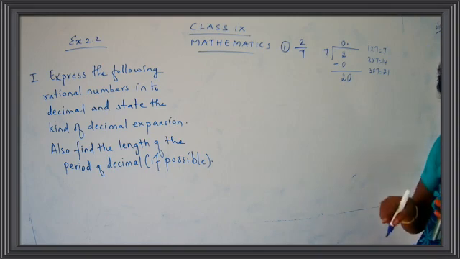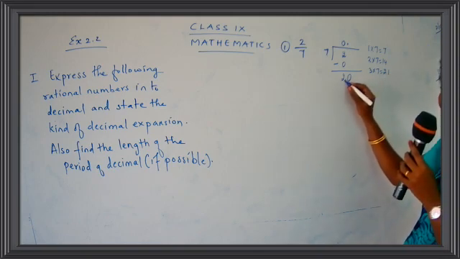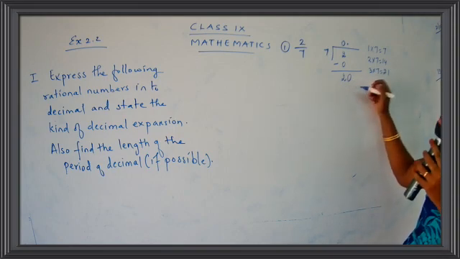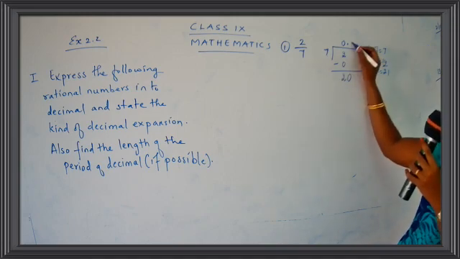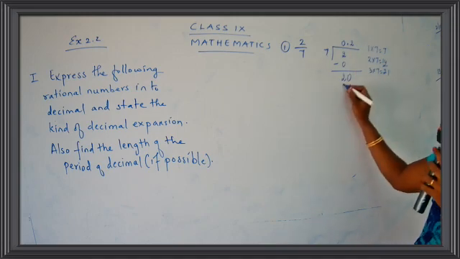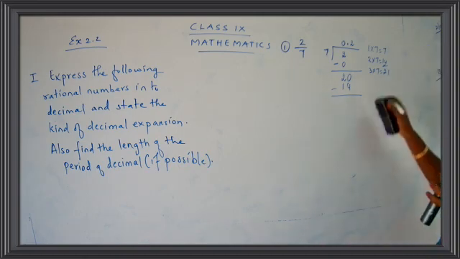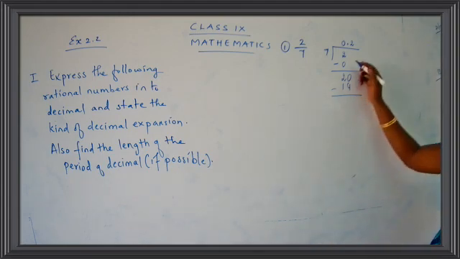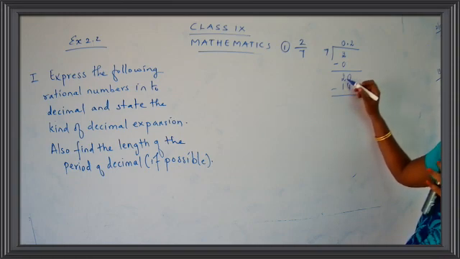So which is the closest multiple here? We have to just see the number which is less than 20. We should not go for the number which is greater than 20. Okay, children? So what is closest to 20? It's 14. So 7 2s are 14. So put here 14. Yes. What do you get when you subtract 14 from 20? So no need of writing the table. You people are grown-ups and you know the table of 7, yes? So what do you get? If I subtract 14 from 20, it's 6.